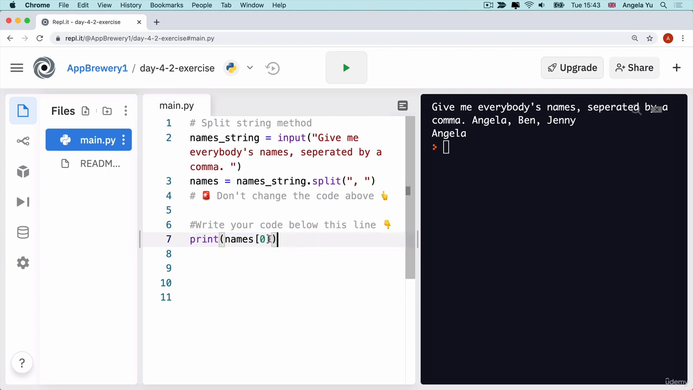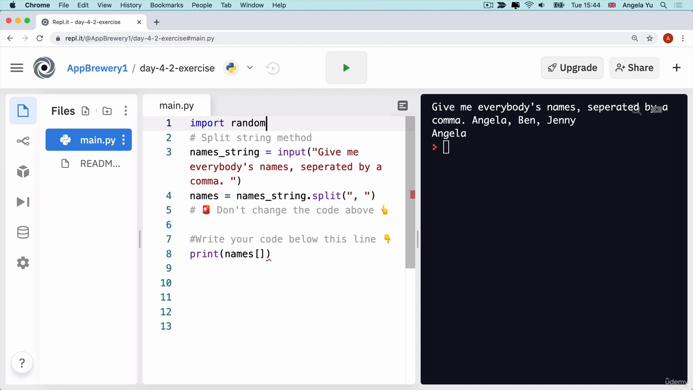Now, how can we get a random number to replace that number 0? Well, we could use our random generator. Let's go ahead and import the random module, and we can say random.randint, and then we can specify the start and end. So the start is probably going to be 0 because that's where we start counting with our lists.